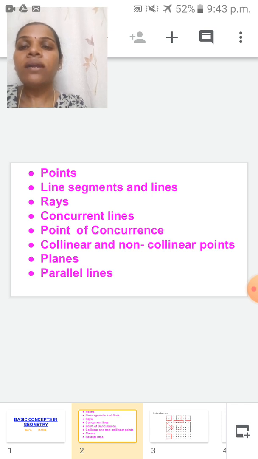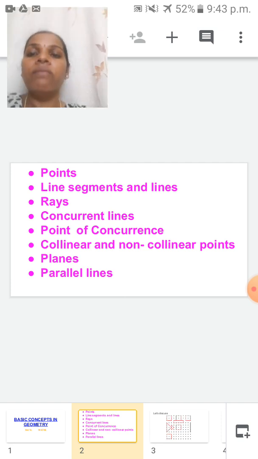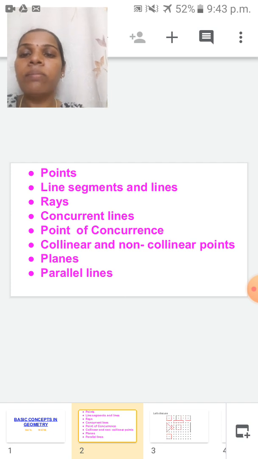We can measure the length of a line segment, because the measurement of a line segment is constant. We can't change it. But for a line, we can increase the length on both sides, so we can't measure it because every time the measurement may change.